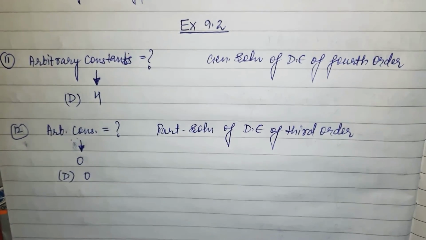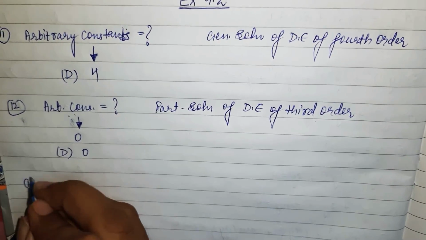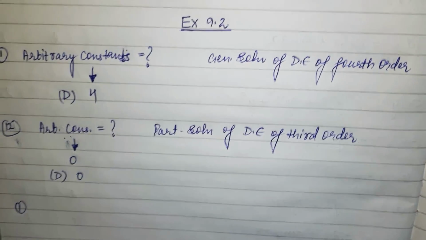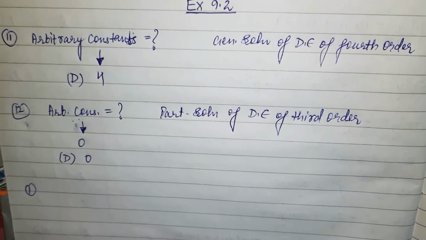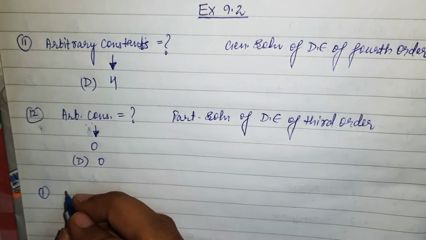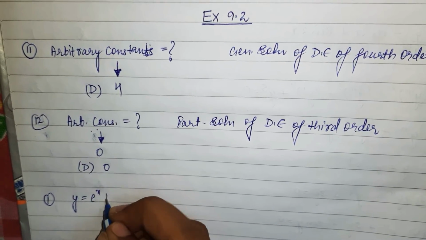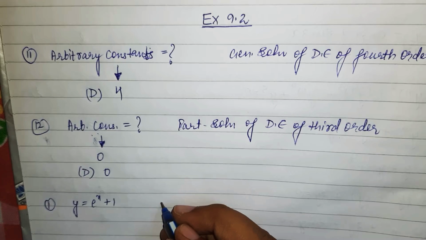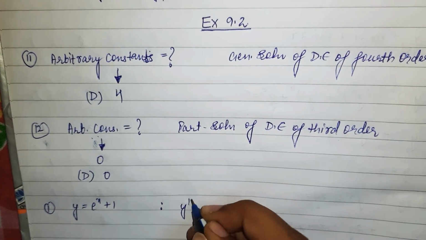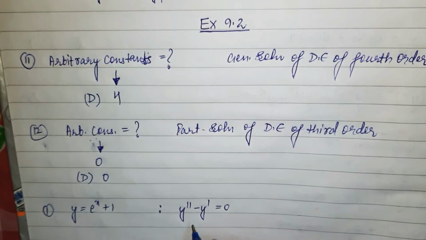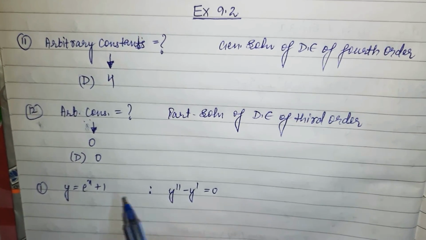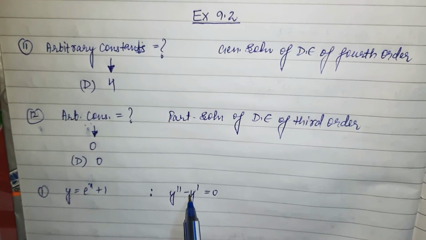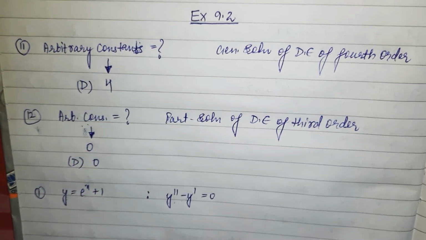Now come to question number 1. In each of the questions 1 to 10, verify that the function is a solution of the corresponding differential equation or not. They are asking whether the given function is a solution of the given differential equation. So how do you check? If I calculate the first derivative and second derivative, and it satisfies this equation, that means this function is a solution of the given differential equation.